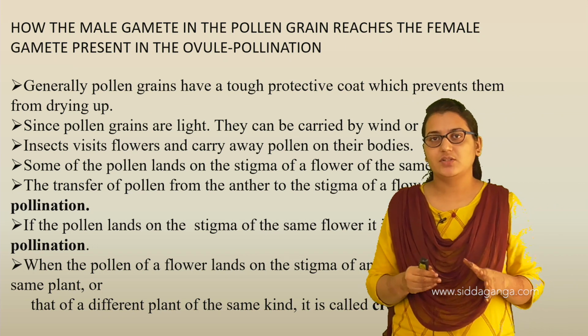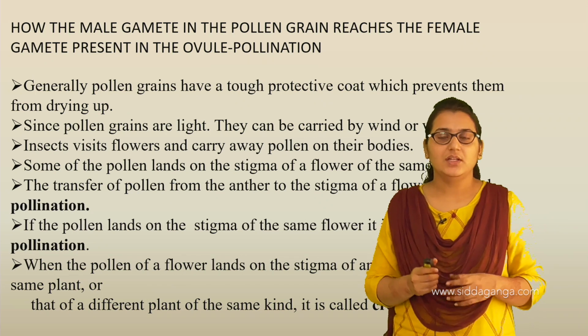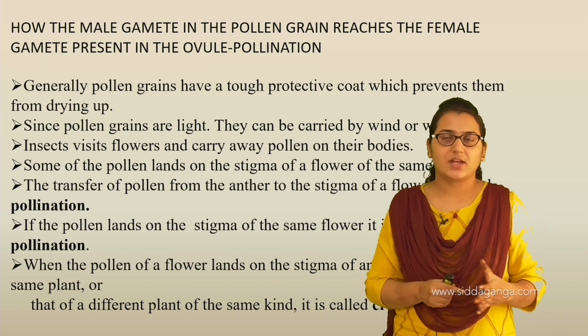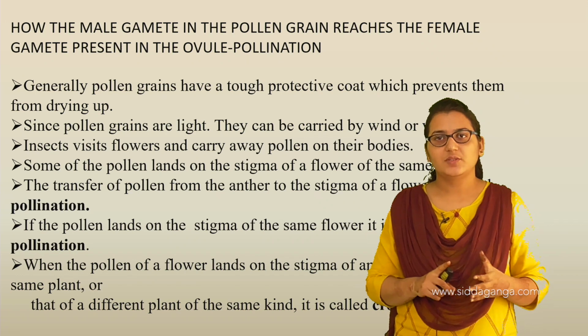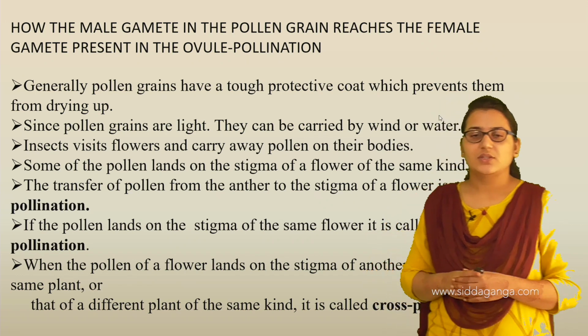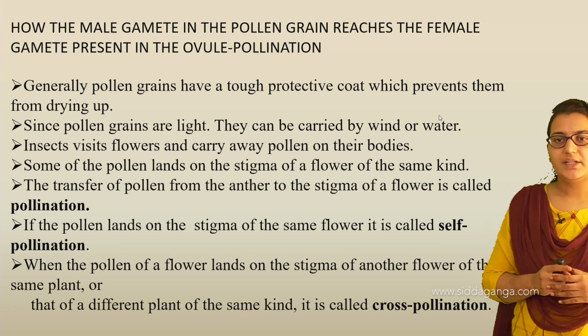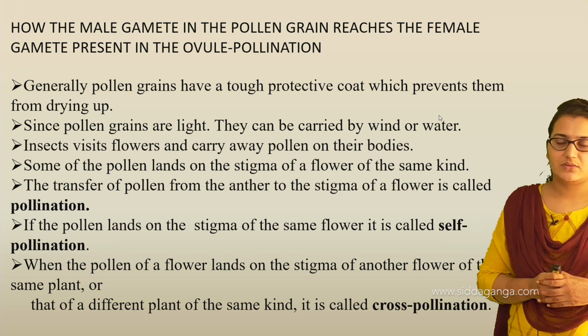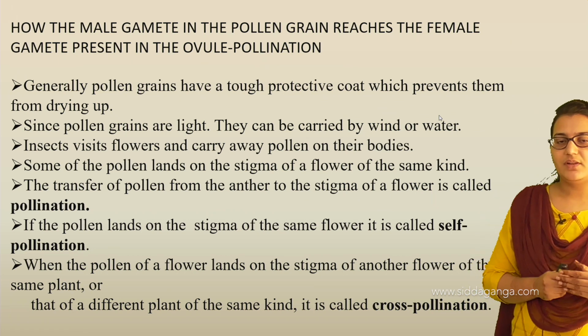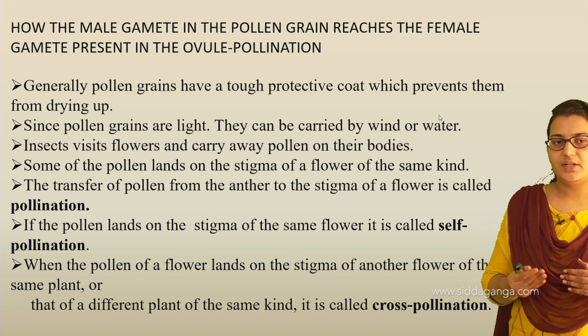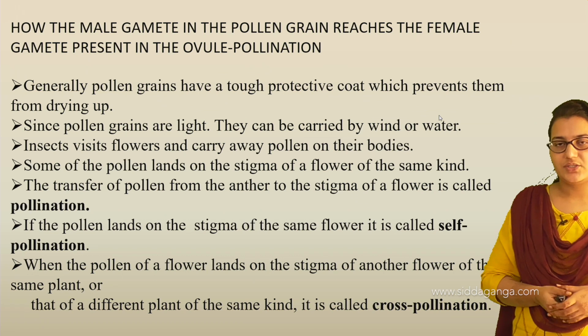Now, pollination is of two different types: self-pollination and cross-pollination. If the pollen lands on the stigma of the same flower, it is called self-pollination. And when the pollen of the flower lands on the stigma of another flower, it is called cross-pollination.